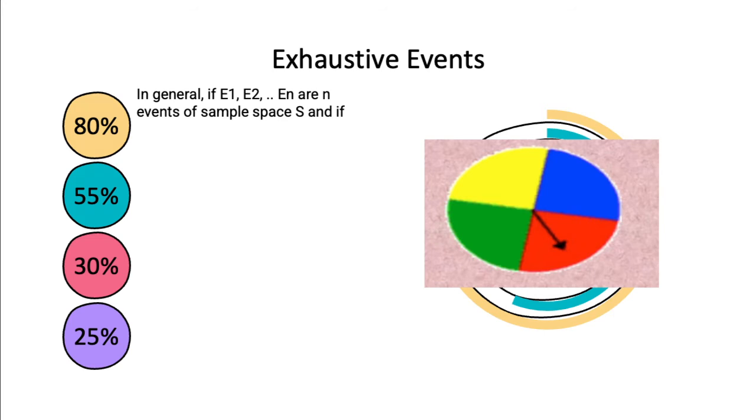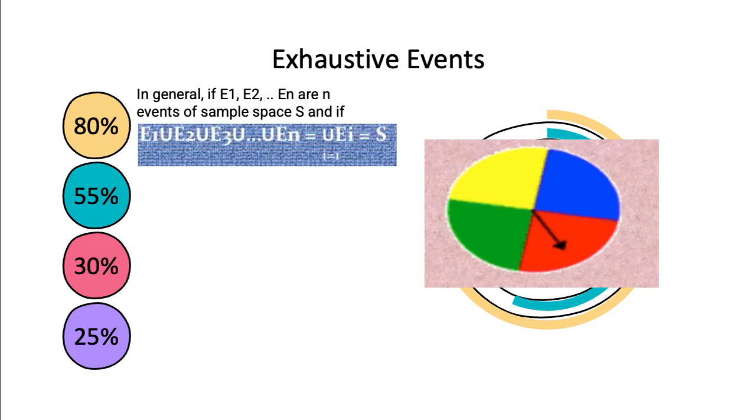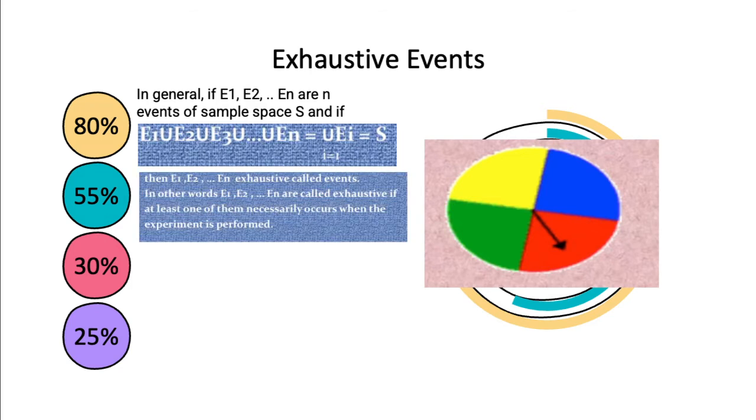Here, we can say that E1, E2, ..., En are n events of a sample space. If the union of E1, E2, E3, ..., En, the union of Ei, is equal to S, they are exhaustive events, because E1, E2, ..., En are called exhaustive if at least one of them necessarily occurs when an experiment is being performed.